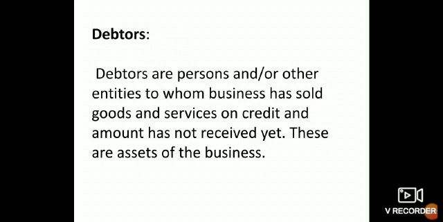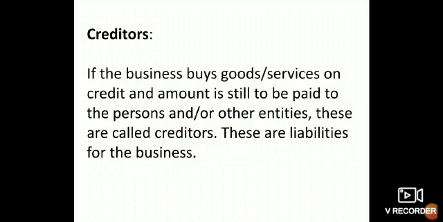If the goods are sold on credit to persons of a different business entity, such persons are called debtors. The amount to be received yet is recorded on the asset side in the debtors account. Creditors are just the opposite of debtors, so they are liabilities for the business.